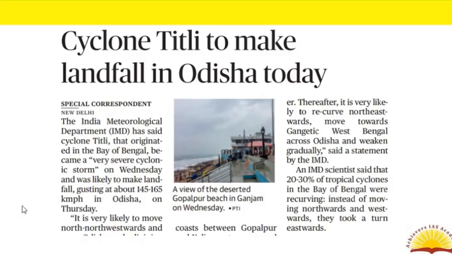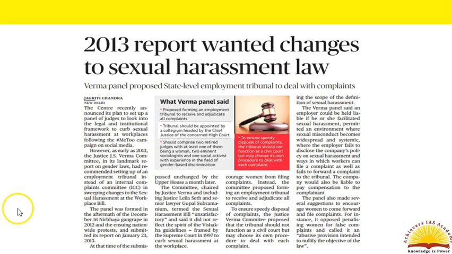Now let's move on to some of the issues from the General Studies Paper 2 perspective. The hashtag #MeToo campaign on social media is going on, with women from different sectors, particularly working in the media and entertainment industry, speaking about the sexual harassment they face at the workplace. Following this, the center has recently announced that it would set up a panel of judges to look into the legal framework to curb sexual harassment at workplaces.